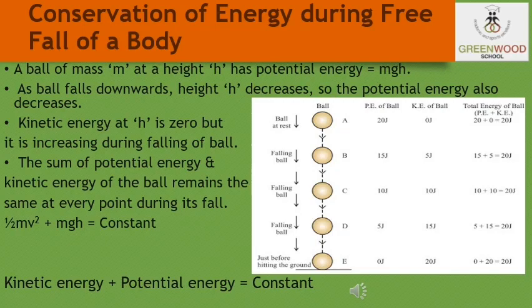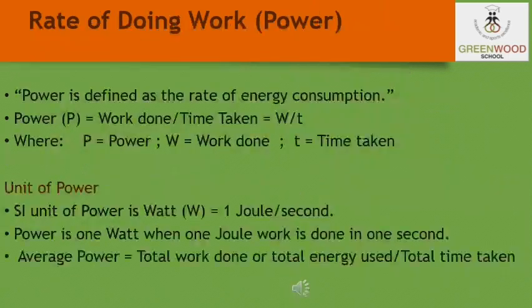point during its fall. So the potential energy is m into g into h and the kinetic energy is half into mv square. So if we add the potential energy and the kinetic energy at any point, it will always come as a constant. Now students, let us talk about the rate of doing work, that is the power.